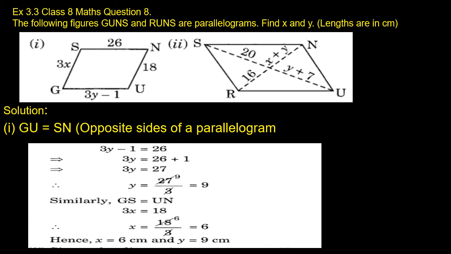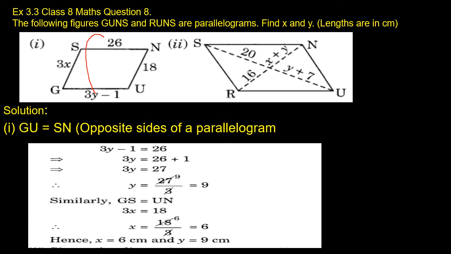Let us take the first part of the problem. GU equals SN, because they are opposite sides of a parallelogram. GU equals 3y minus 1, and SN is 26. So 3y minus 1 equals 26.